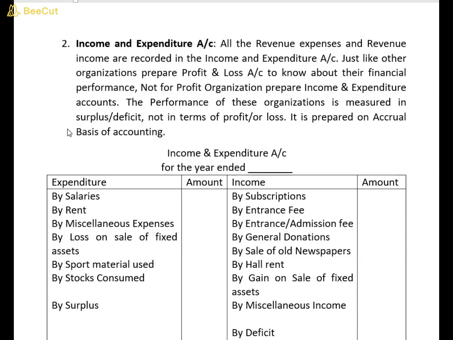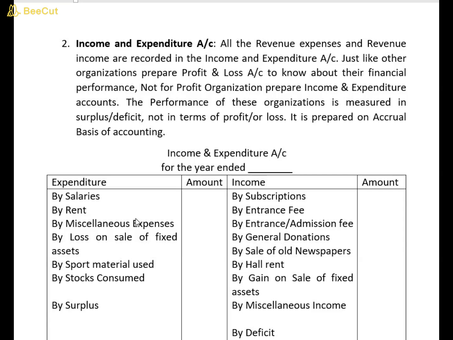Okay? It is prepared in the same manner as we prepared profit and loss account in class 11th to know their financial performance. It is prepared on accrual basis of accounting. Okay? So this is all about income and expenditure account. In class 12th, you do not have to prepare receipt and payment account.